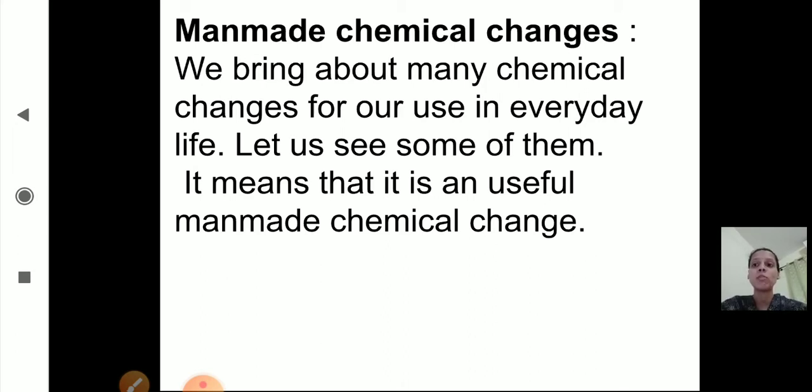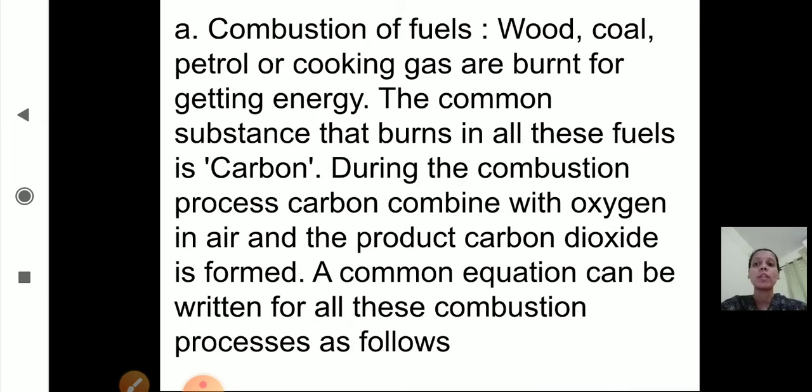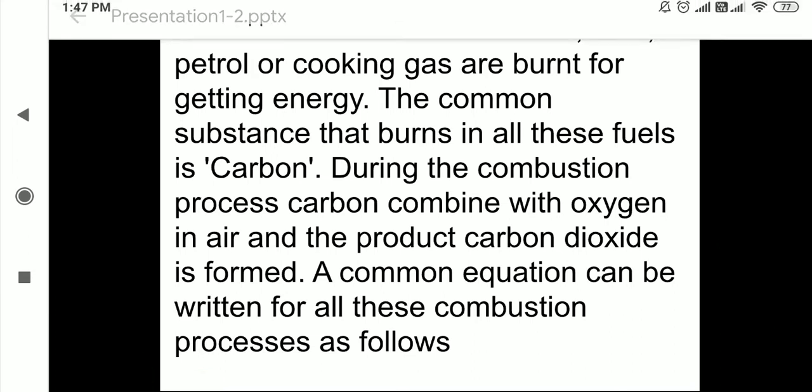It means that it is a useful man-made chemical change. Now we will see the examples of man-made chemical changes. A few of the man-made chemical changes are useful, and a few of them are harmful for us. So now we will see the examples of man-made chemical changes. The first one is combustion of fuels.